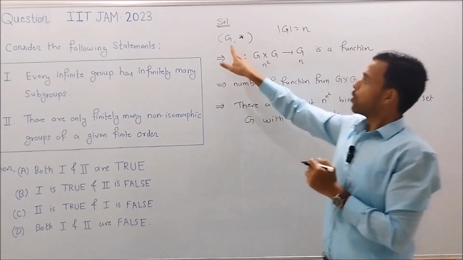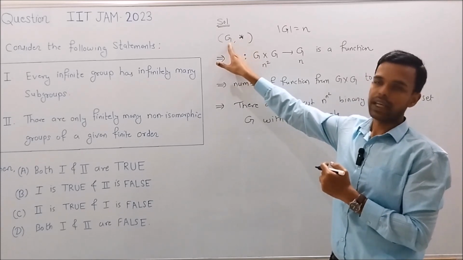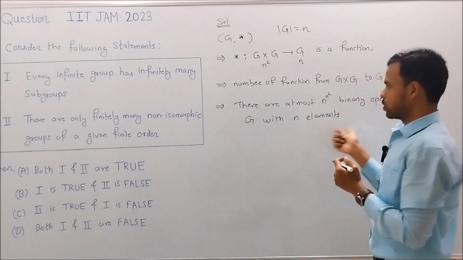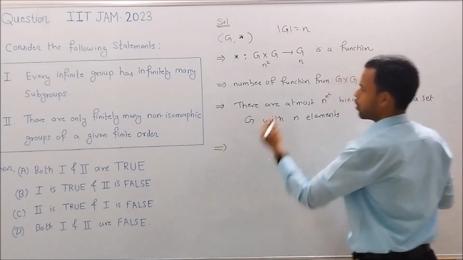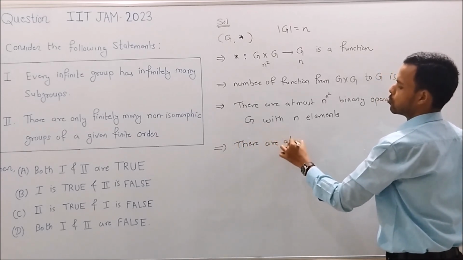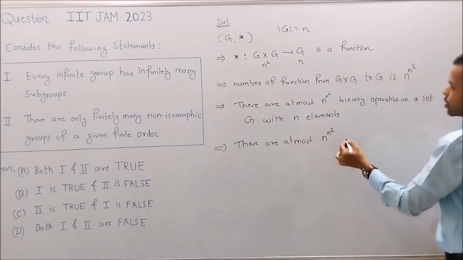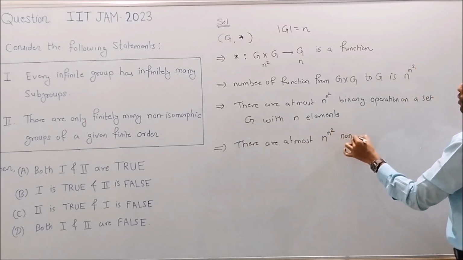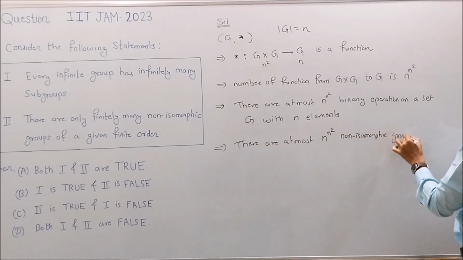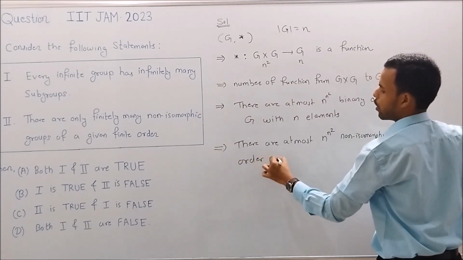And we know that for G to be a group, there must be some binary operation on G. So from here we have, there are at most n to the power n square non-isomorphic groups of order n.